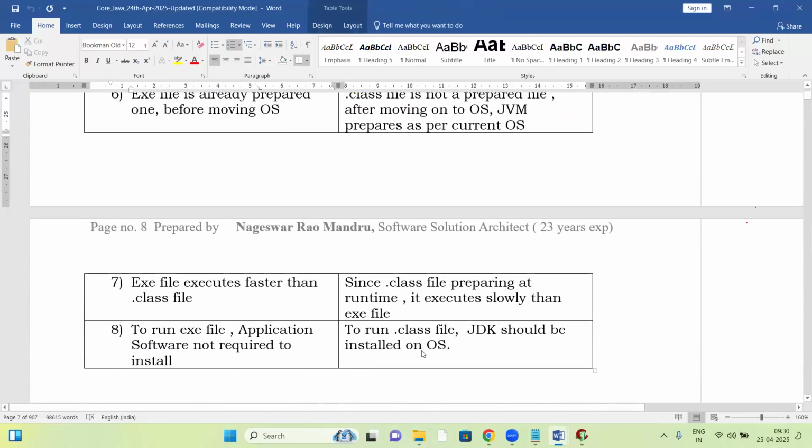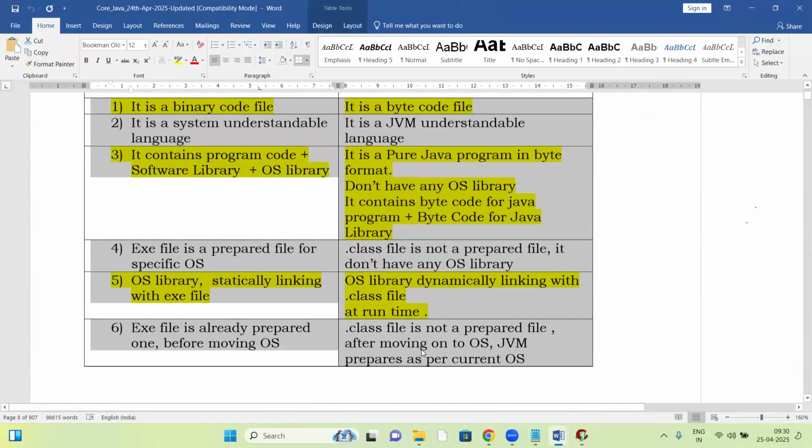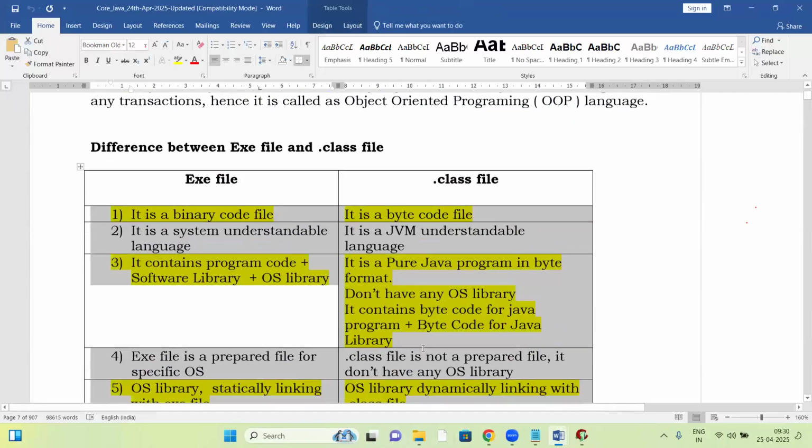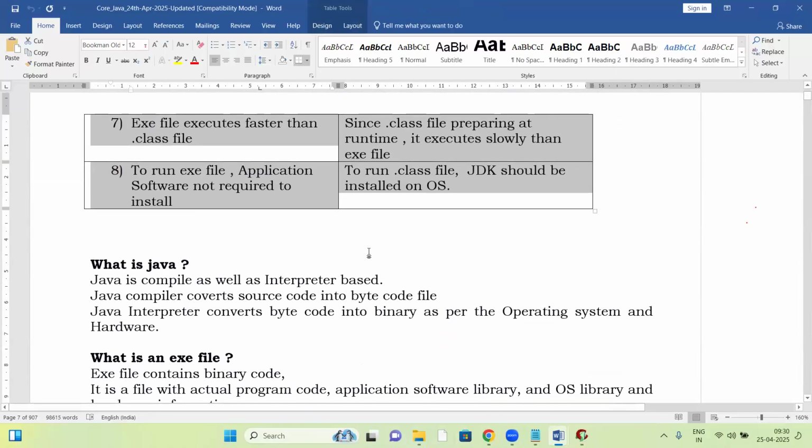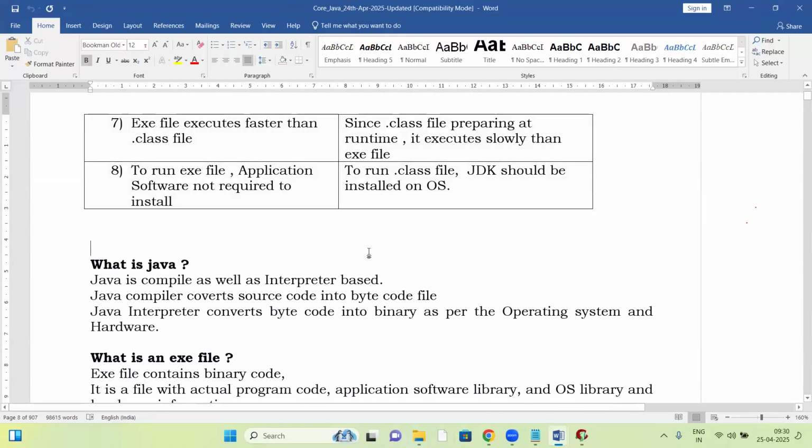All the 8 points explained here, I have prepared. So these are the exe file and dot class file differences. Once again, same topic: just try to search on Google, how Java made us independent of platform.